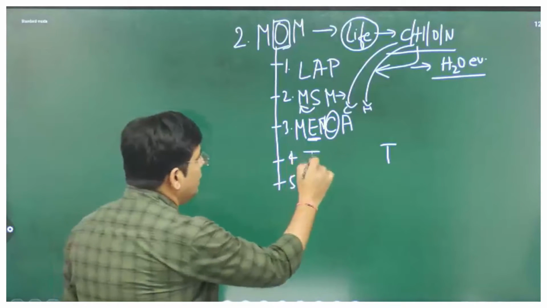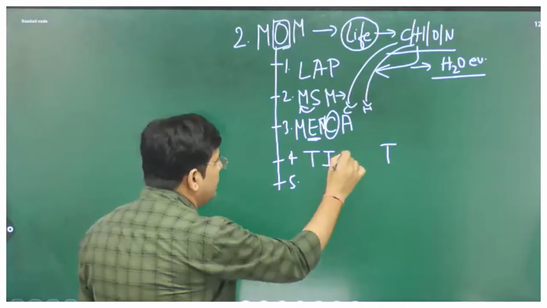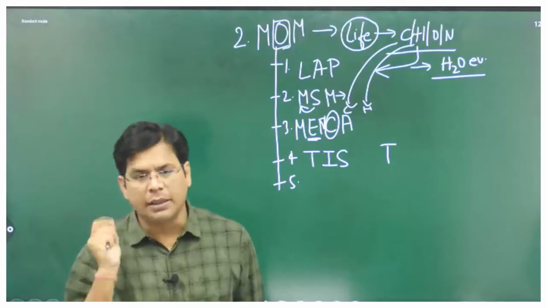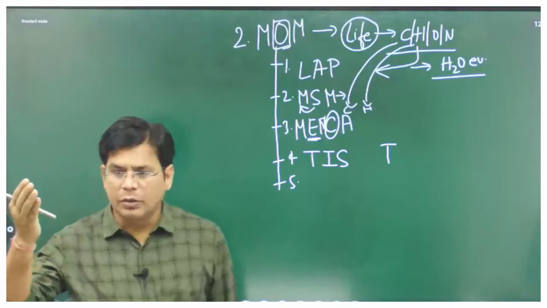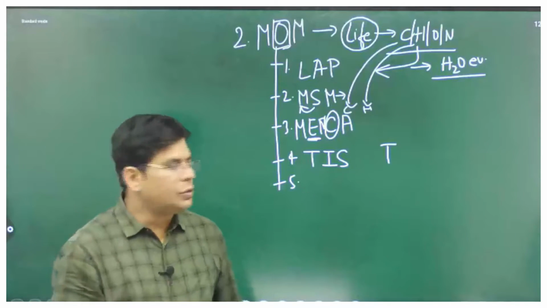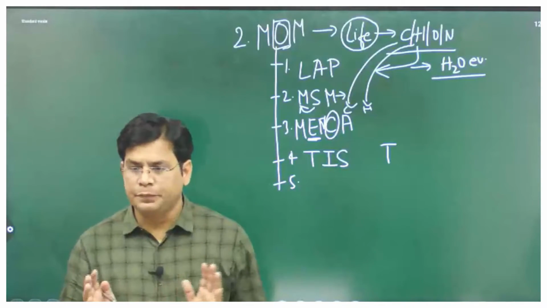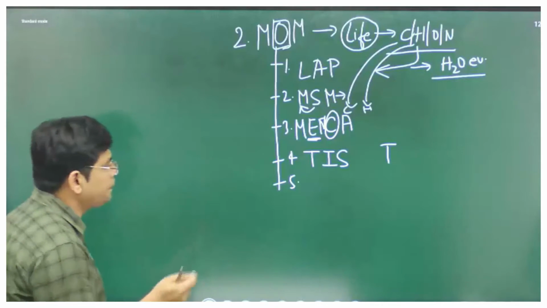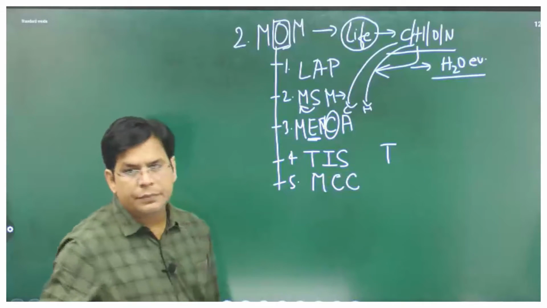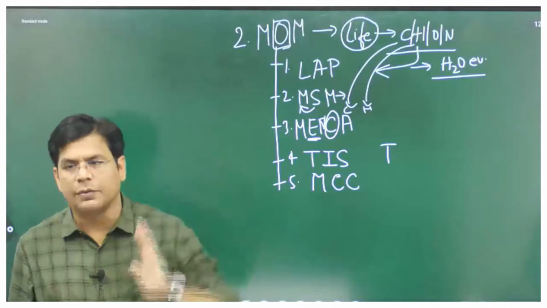So thermal, and how to find temperature? To perform infrared spectrometry, to perform infrared imaging. Infrared imaging, you can understand? Remote sensing to work in the infrared region. So Thermal Infrared Imaging Spectrometer. Over. Now the last one, Mars Color Camera, to take color pictures of Mars and send them to ISRO.